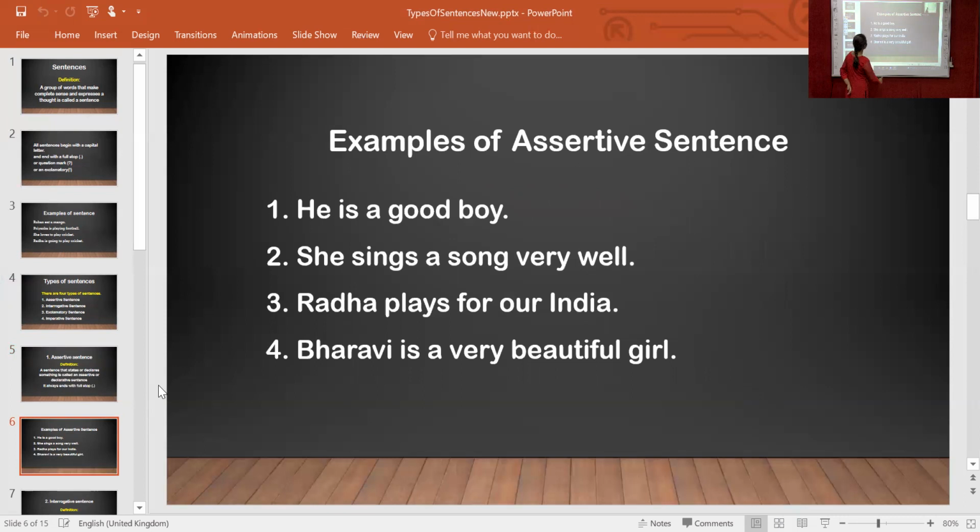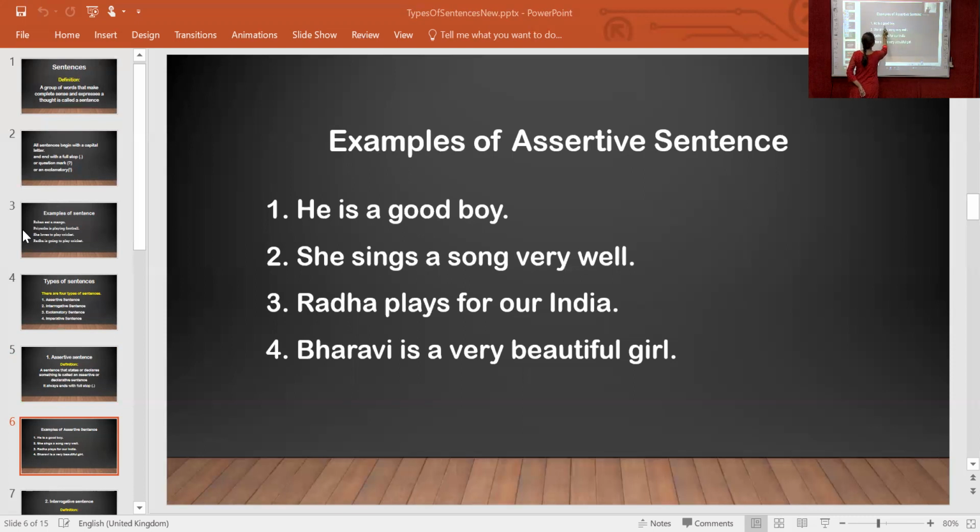Now see, he is a good boy. Second one, she sings a song very well. Radha plays for our India. Bharvi is a very beautiful girl. He is a good boy. Who is a good boy? Is there any name? No. But he is a good boy.